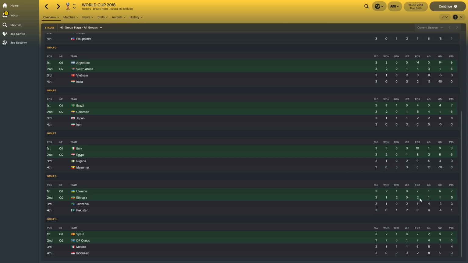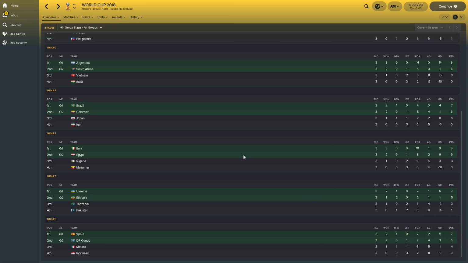Group G was won by Ukraine, once again as expected. The biggest team, the best team going through from that one. But Ethiopia finished ahead of Tanzania this time. They beat Tanzania 1-0 and they got an incredible 1-1 draw against Ukraine. Excellent stuff from them. And a 0-0 draw against Pakistan. So Pakistan did quite well to get a draw in that, to be fair.